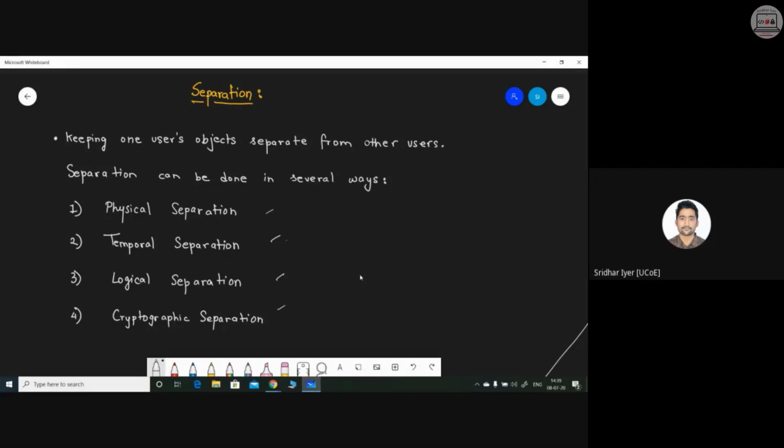The very first is called physical separation. So what do you mean by physical separation? Any idea? Separation in which we can act, we can separate it physically, means do something.